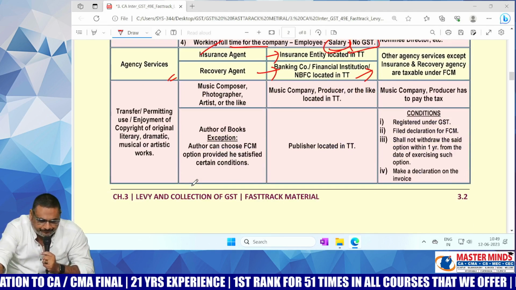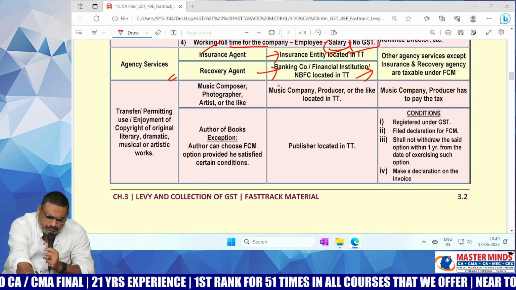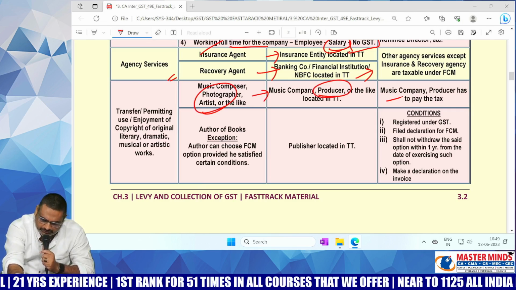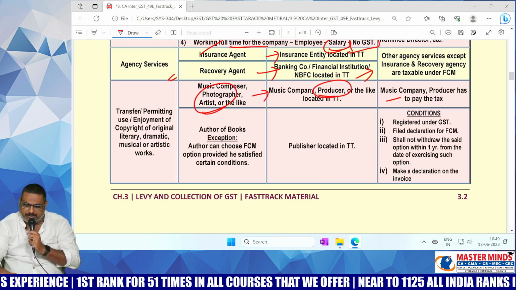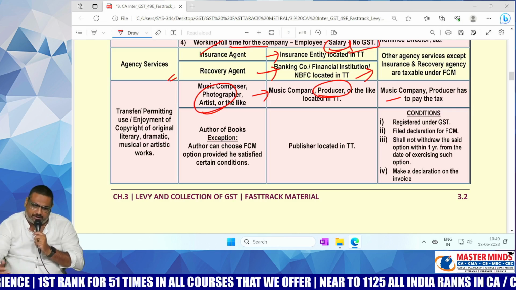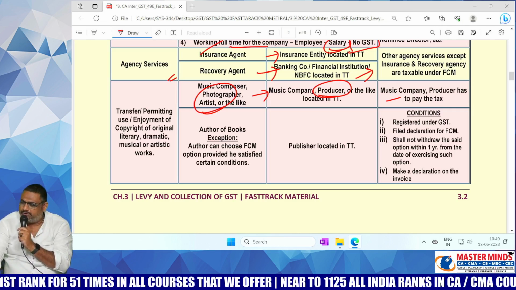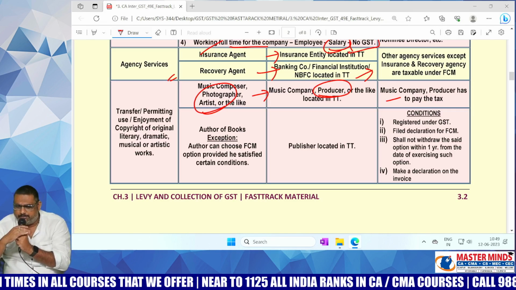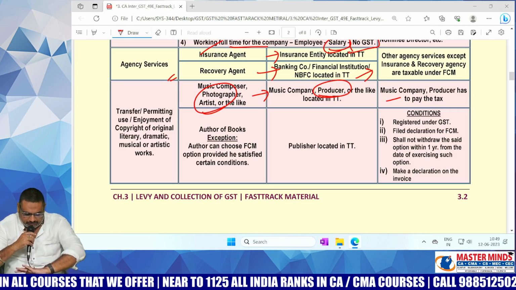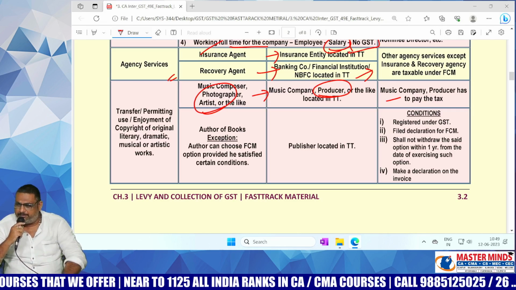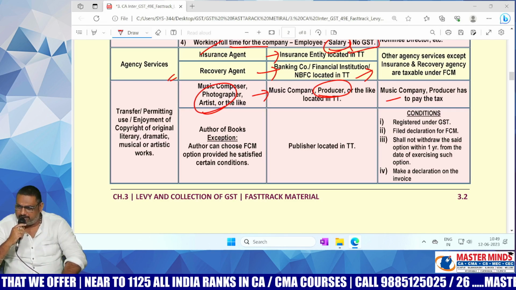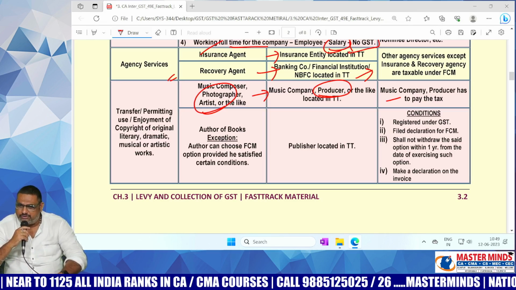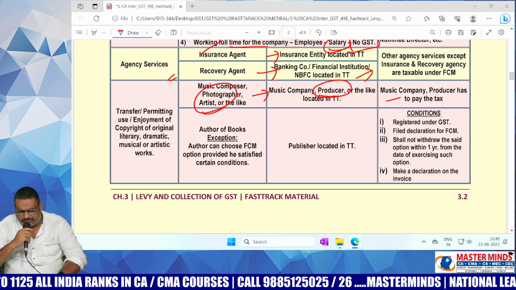Okay. And next one, music composer to the music company, photographer or artist to the producer. In those cases also RCM is applicable. Recipient is liable to pay the GST. So music composer to music company, like DSP or Thaman to Aditya Music or Lahari Music. In that case, what will be applicable, ma? FCM applicable or RCM applicable? Definitely RCM will be applicable. Who is liable to pay the GST? The music company, Aditya or Lahari Music, is liable to pay the GST.